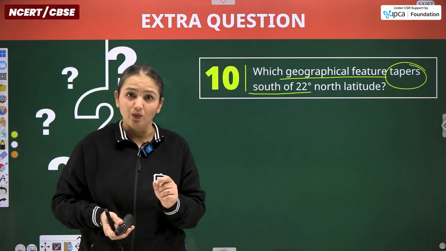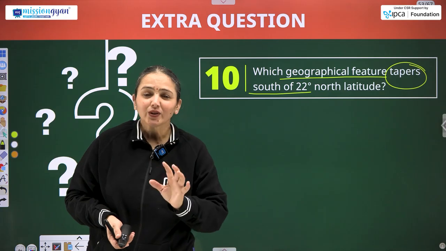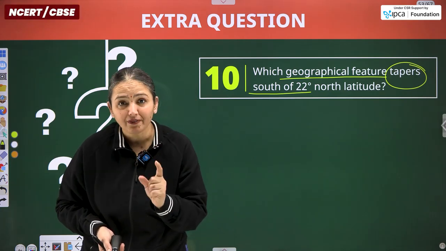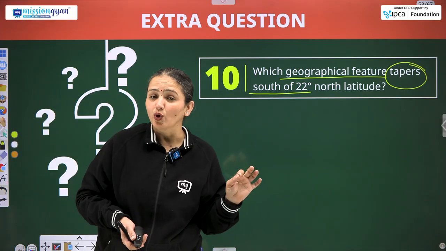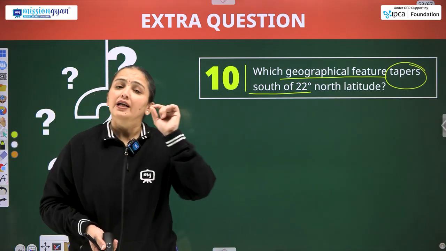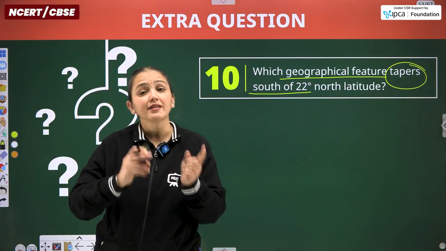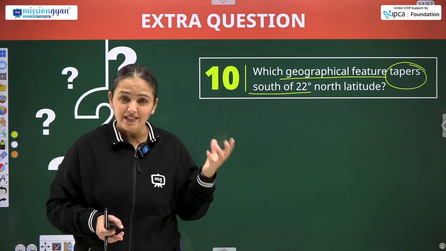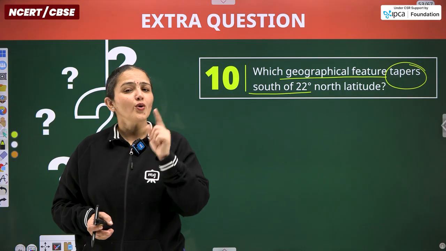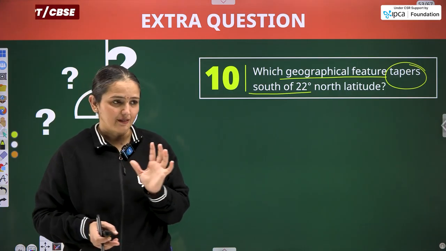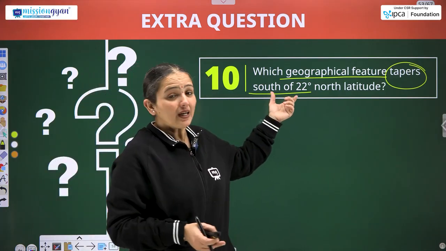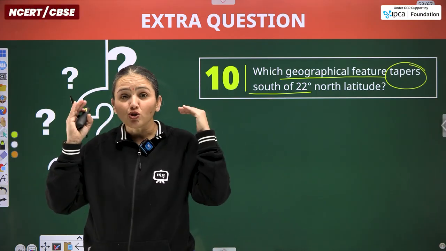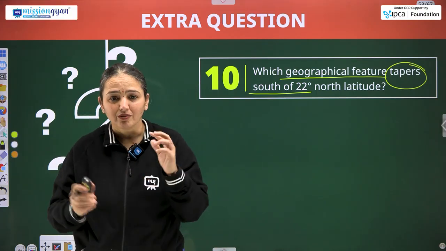As we know, 23.5° is the location of the Tropic of Cancer, whether we are talking about North India or South India. In North India it is the Tropic of Cancer, and in South India it is the Tropic of Capricorn. India lies in the Eastern Hemisphere and Northern Hemisphere. So we are talking about the Tropic of Cancer itself. Now it's particularly asking that after 22° towards the south, which geographical feature starts from there, narrowing down.